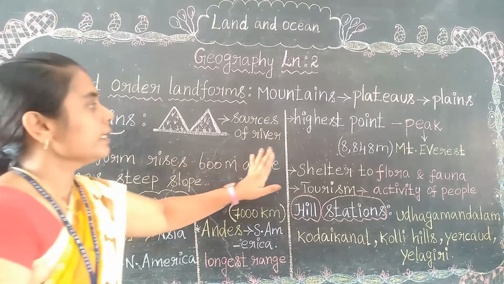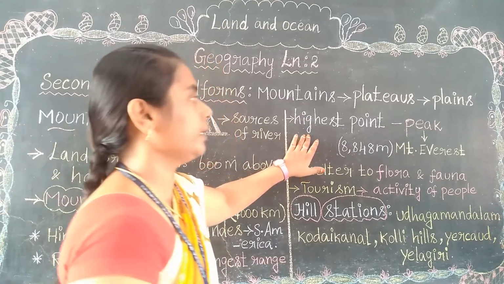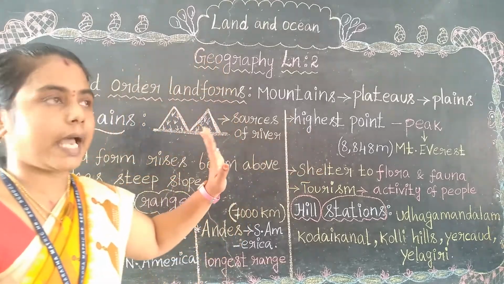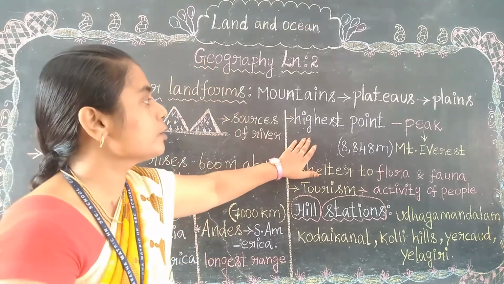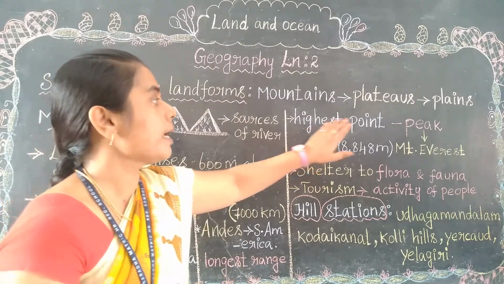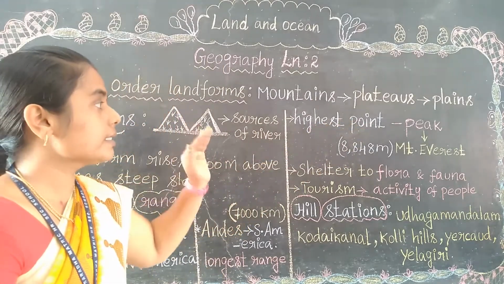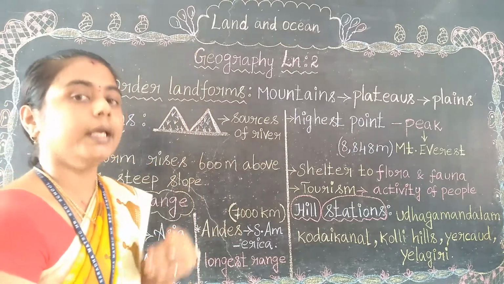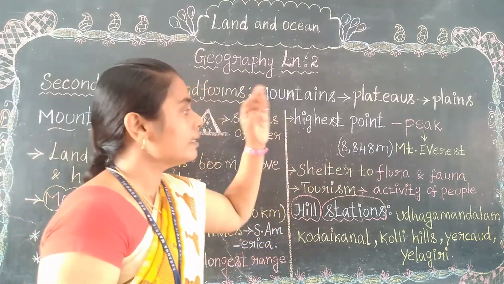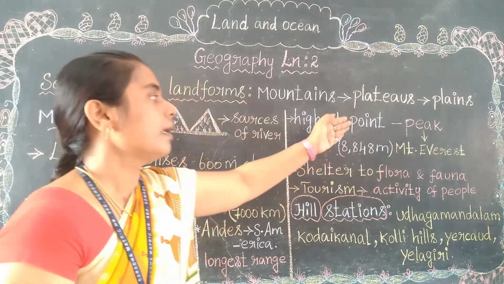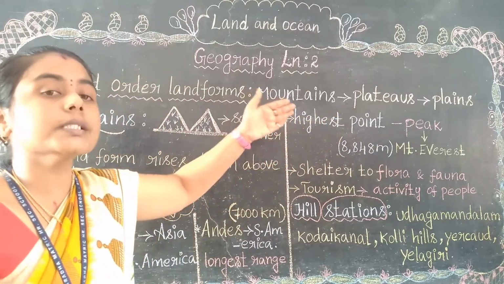Let's see about the highest point. Highest point means the highest point of a mountain, which we call the peak. Yes, the highest point of a mountain is named as peak. And Mount Everest is the largest peak in the world.